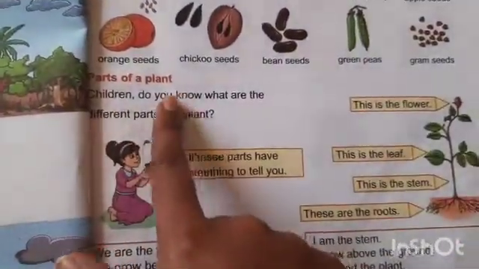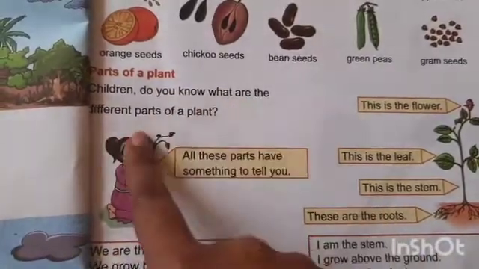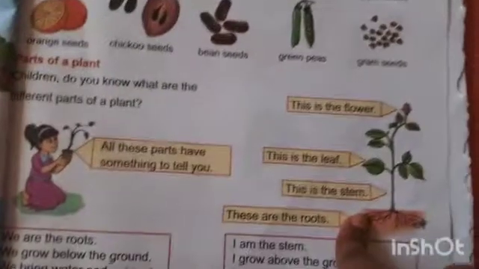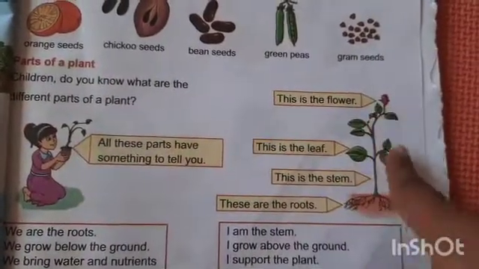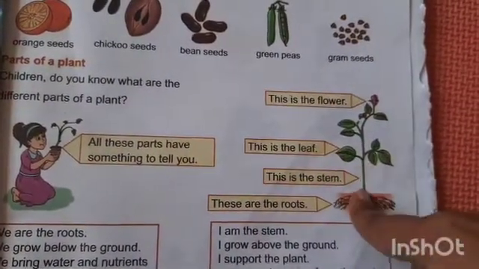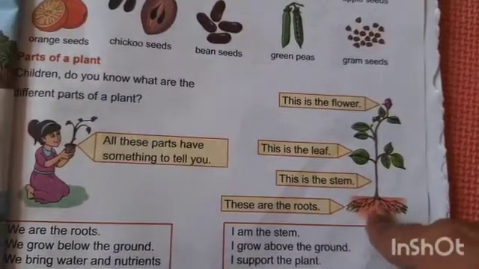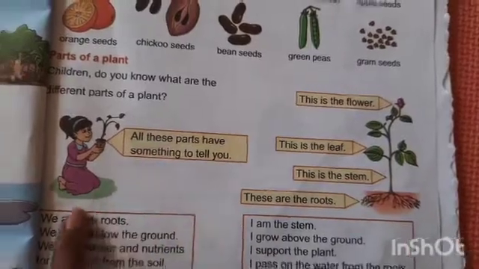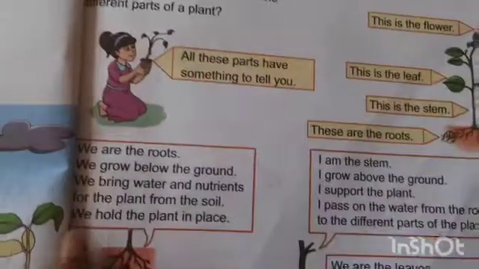Parts of a plant. Children, do you know what are the different parts of a plant? See here, this is a plant. This is flower, this is leaf, this is stem, these are roots. All these parts have something to tell you. Let's see what they tell you.